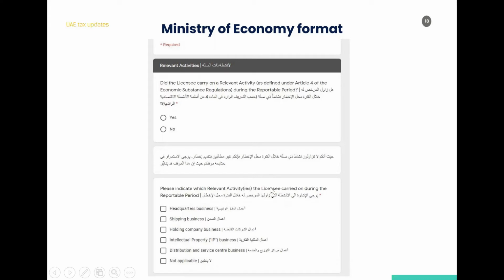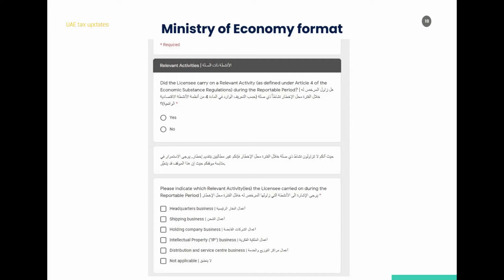And coming to the next section, basically here you have to indicate whether you have conducted the relevant activity or not. One thing you might have noted here is that it only shows 5 activities instead of the 9 activities. The reason being, the Ministry of Economy is the regulatory authority for only these 5 activities.